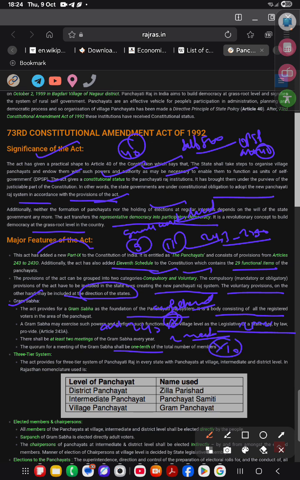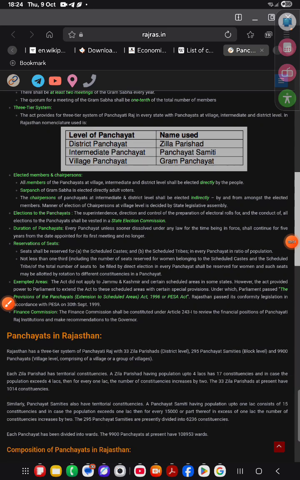Two meetings are given. Three-tiered system: district, intermediate, village, that is, Zila Parishad, Panchayat Samiti, and the Gram Panchayat. So, elected members and chairperson. All the members of the panchayat at village, intermediate and district levels shall be elected directly by the people. Direct election is there. The Sarpanch of the Gram Sabha is elected directly by adult voters. The chairperson of the panchayat at the intermediate and district levels shall be elected indirectly.